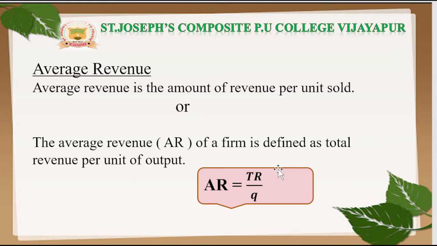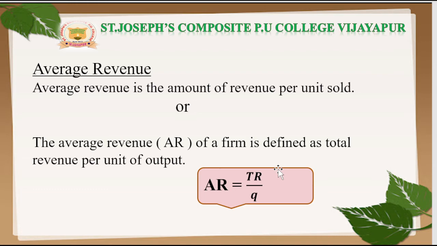Why? Because P is constant. In other words, we can also say that for a price taking firm, average revenue is equal to the market price.